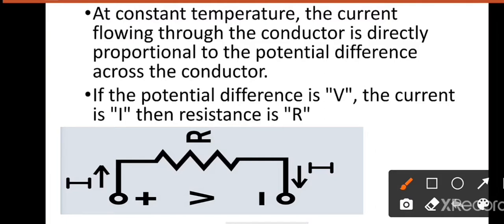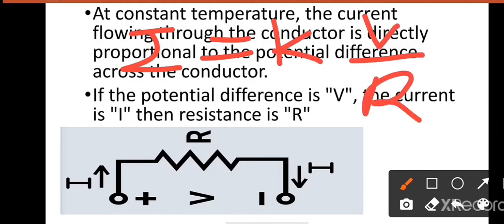So the whole formula is I equal to K V upon R, where the constant K is equal to 1.